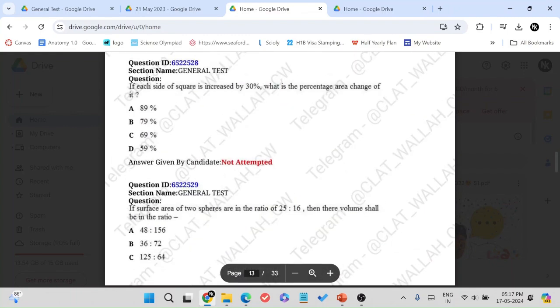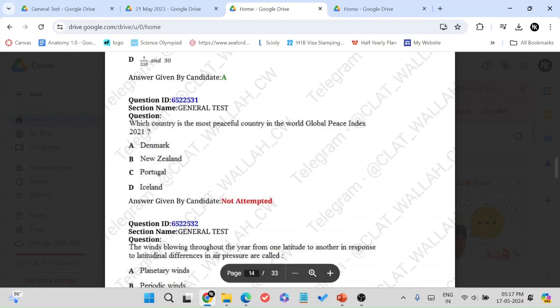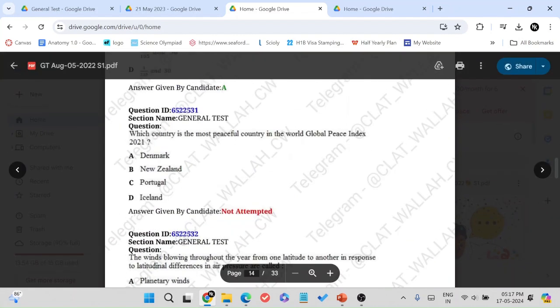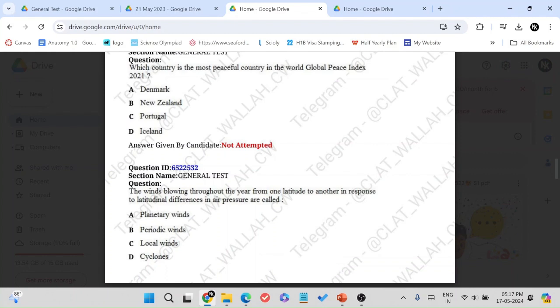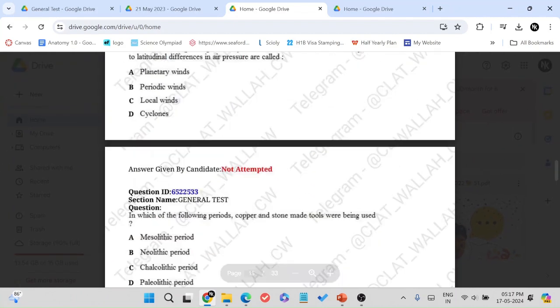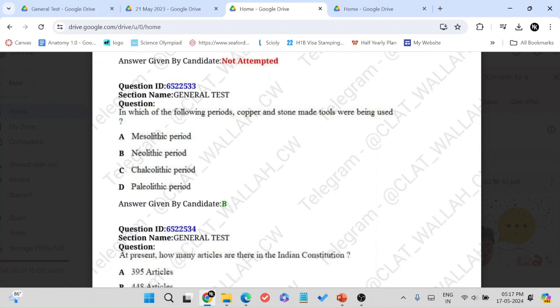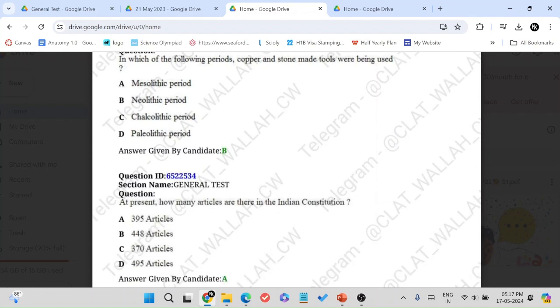So the first general knowledge current affairs question starts from the 31st question. This is talking about the Global Peace Index. Obviously this is a current affairs question from that year. And then this is a geography question about winds. And this is one about ancient history, the different periods. So we have the Mesolithic, Chalcolithic, Neolithic, Paleolithic questions.